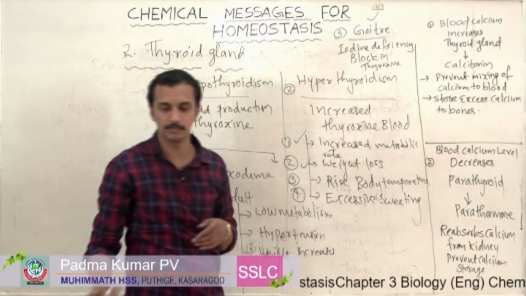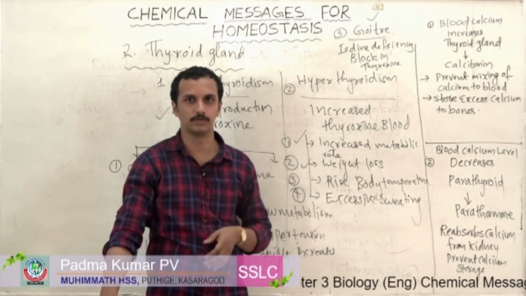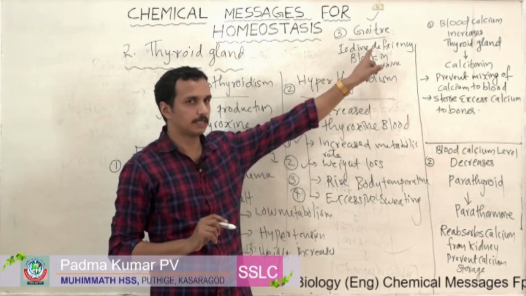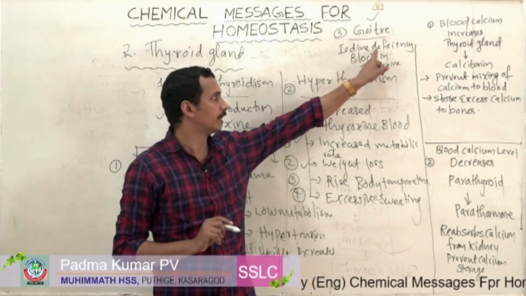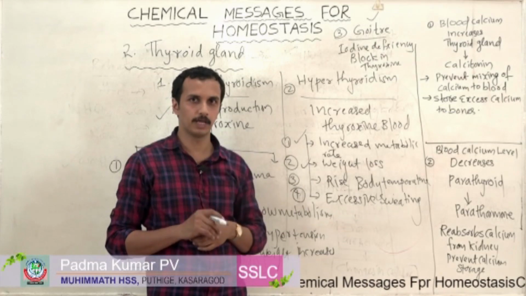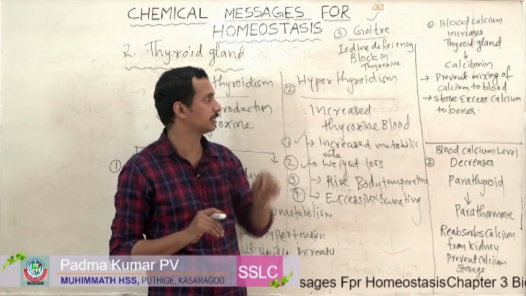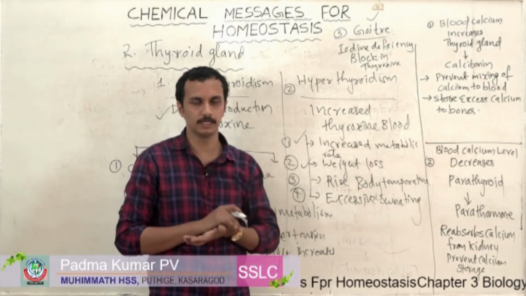In the case of a goiter patient, you can see that the neck region is usually a little bulged out. Okay, it is due to an iodine deficiency. It is associated with the thyroid gland. How is it associated with the thyroid gland? Because for the production of thyroxine, iodine is very essential.